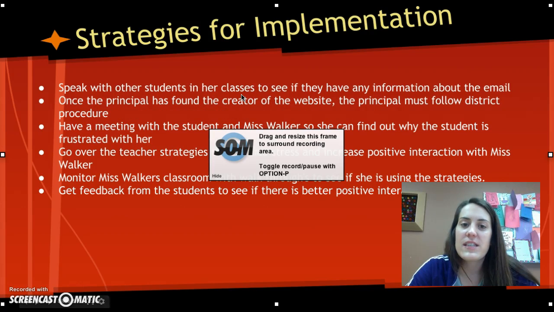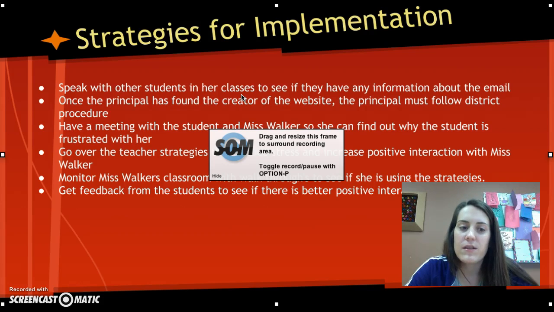Other strategies that need to be done for implementation. The principal needs to speak with other students in the classes to see if they have any information about the email or what's going on in the classroom. Once the principal has found the creator of the website, the principal must follow the district procedure. The principal needs to have a meeting with the students and Ms. Walker, so maybe she can figure out why students are frustrated with her and her teaching, to see why this website was created in the first place.